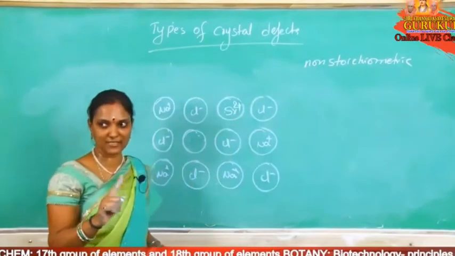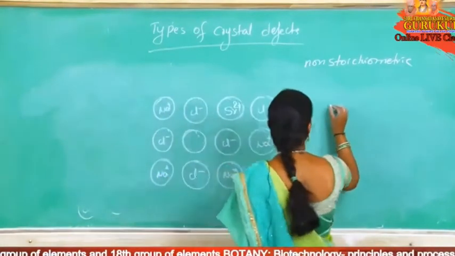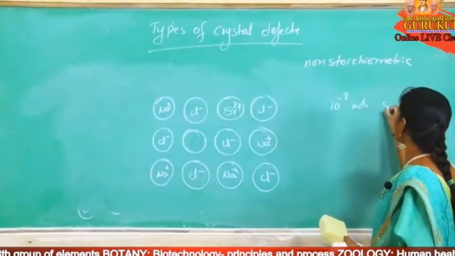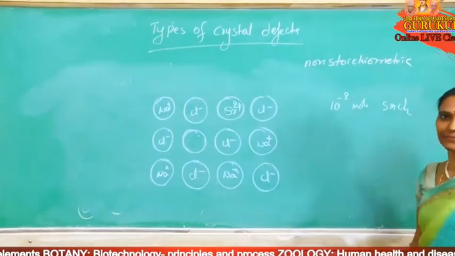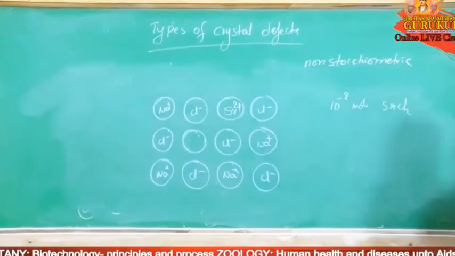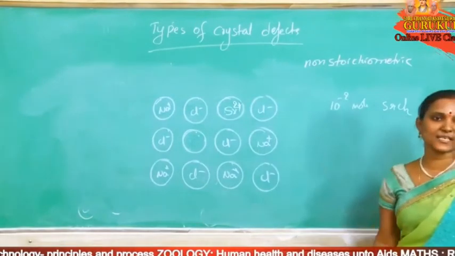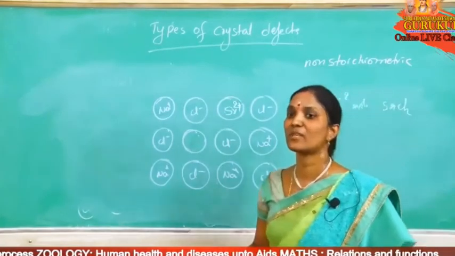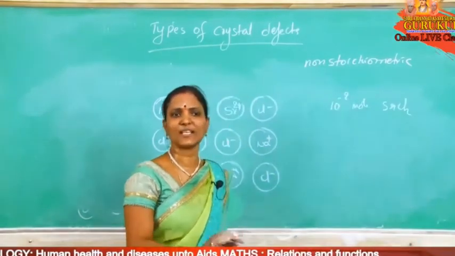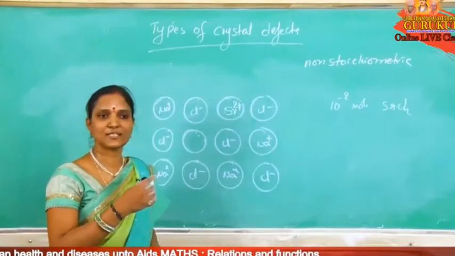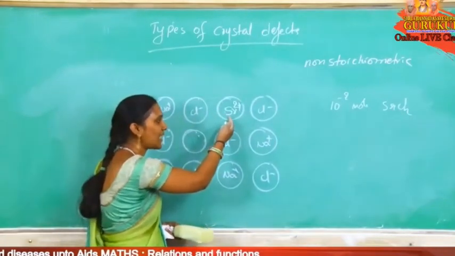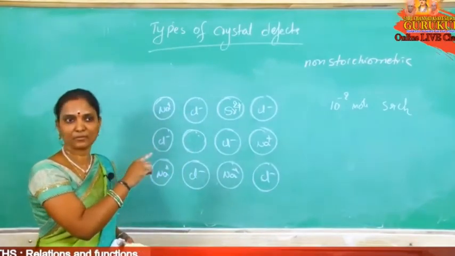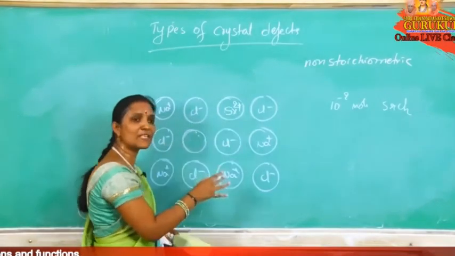Based on this, they will ask a problem. 10 power minus 2 moles of SrCl2 are added to this NaCl crystal. How many moles of cationic holes are obtained? There is no calculation. Just as many Sr plus 2 as we add, the same number of cationic holes we get. 2 replaced by 1, 4 replaced by 2.